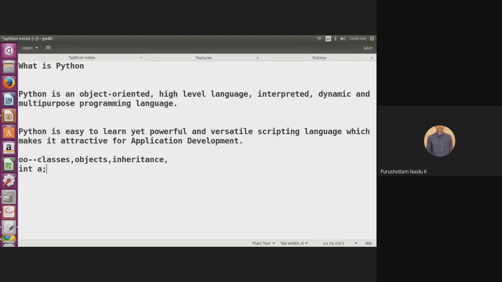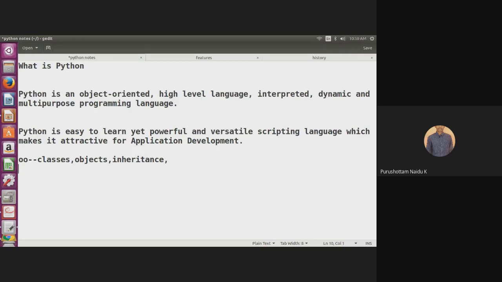Whereas in Python, we need not specify the data type of a variable. Python automatically assigns a data type to a particular variable. That's why it is a dynamic programming language.